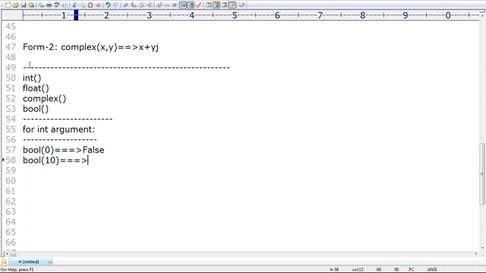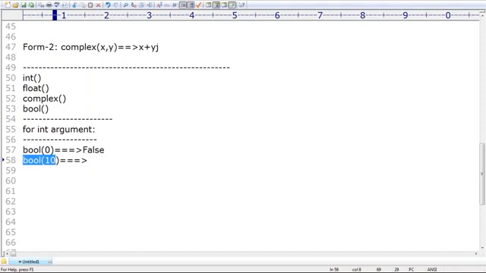Bool of 10. What is the answer? Respond, you should be aware. Can you spell out the answer? Yes, good. We are using the bool function to convert into Boolean. The output is always either true or false, or an error. There is no such thing as 0B in this terminology.